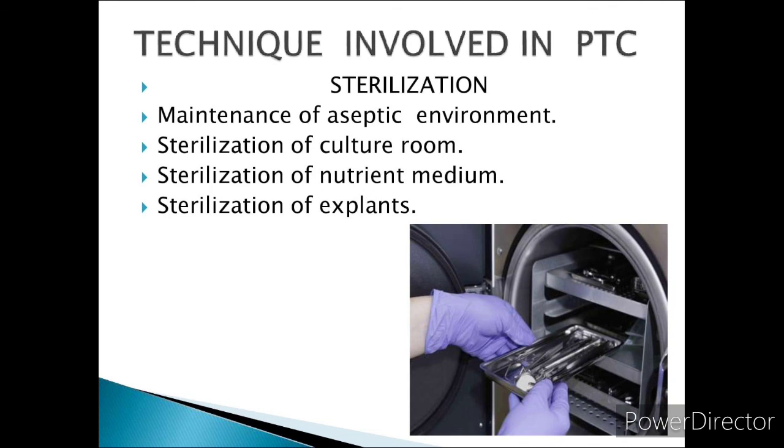Aseptic condition means inside the laminar airflow chamber. So these are all the sterilization methods: maintenance of aseptic environment, sterilization of culture room, sterilization of nutrient media, sterilization of explant. Media preparation.